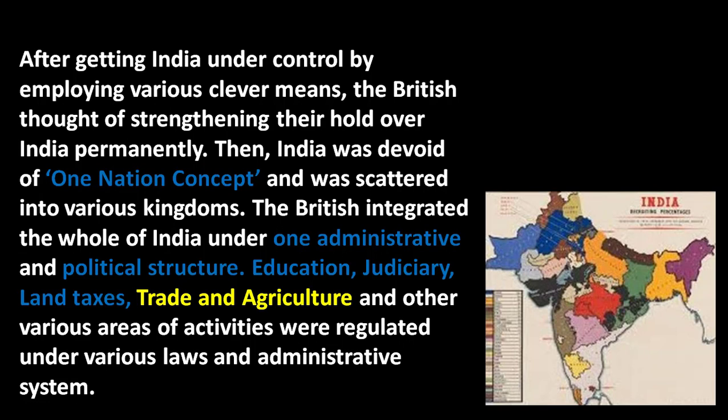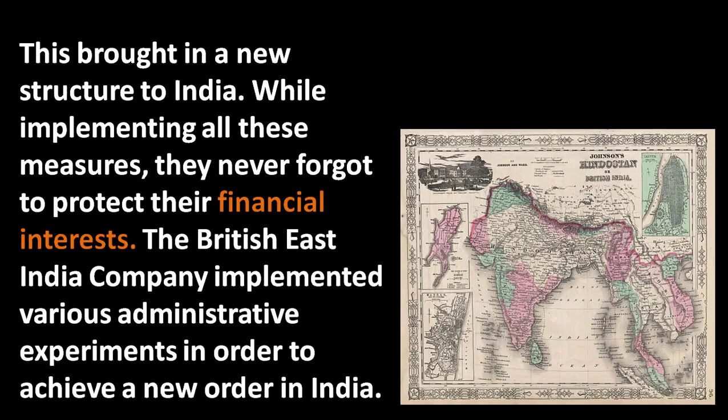The British integrated the whole of India under one administrative and political structure: education, judiciary, land taxes, trade and agriculture, and other various areas of activity were regulated under various laws and administrative systems. As a result, a new structure came to India.